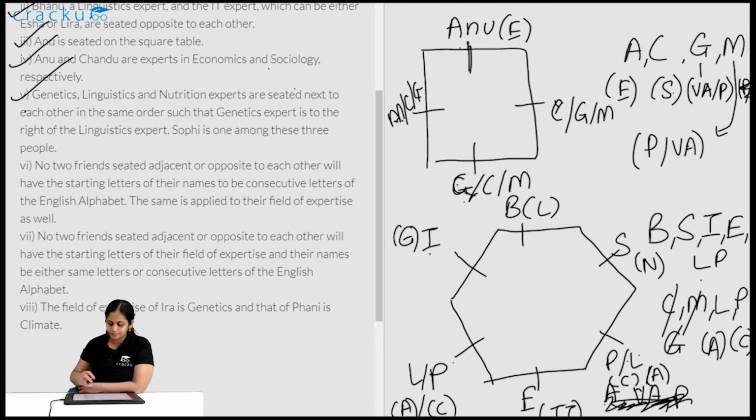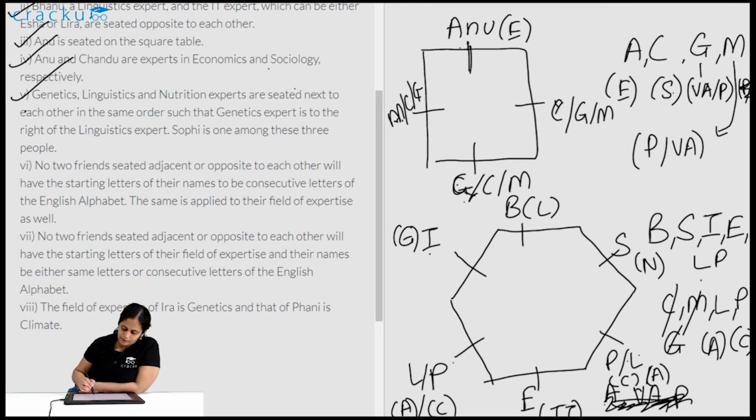So again, over here Ira can have L or P next to her. Similarly, Sophie can have both P or L next to her. So this is not helping. Similarly, G can have A or C next to it and N can have C or A next to it. So again, it is not helping. So this is not helping.